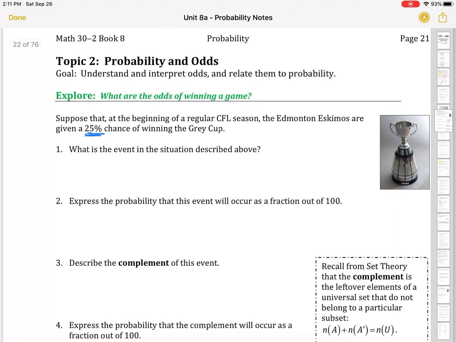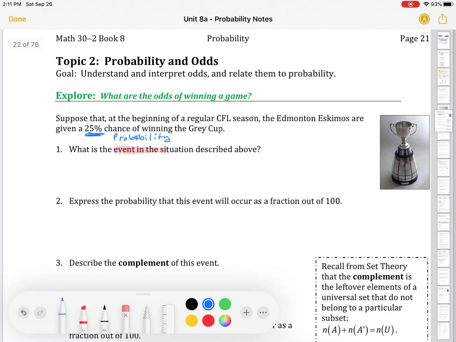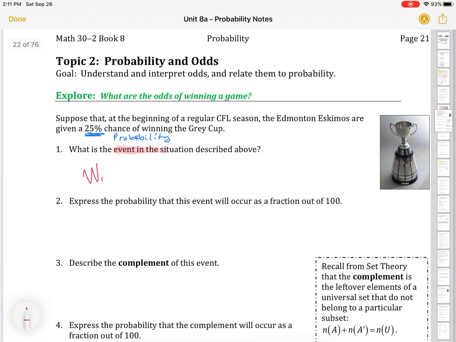So explore, what are the odds of winning a game? Suppose that at the beginning of a regular CFL season, the Edmonton Eskimos are given a 25% chance of winning the Grey Cup. So the 25% chance, this is their probability. So what is the event in the above situation? We call something an event where we want it to happen. So the event in this situation is winning the Grey Cup. That's what we want to happen.